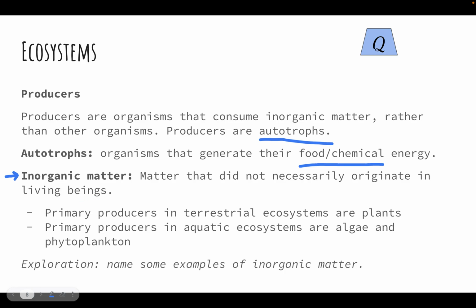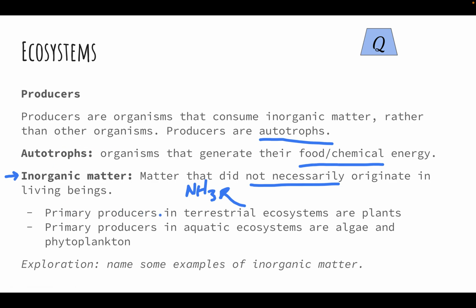So something that would be considered inorganic would be very simple chemicals like ammonium. Ammonium is just a form of chemical nitrogen, and humans produce that, and it leaves us in our urine. That doesn't mean that NH3 is necessarily an organic compound. So we can have inorganic matter that is made by living things, but not necessarily. So that's the important thing to understand, right? This can be synthesized chemically, and doesn't necessarily come from a living creature.